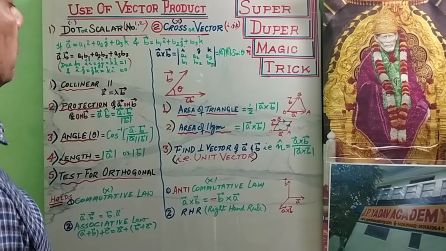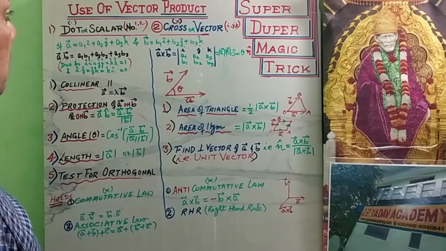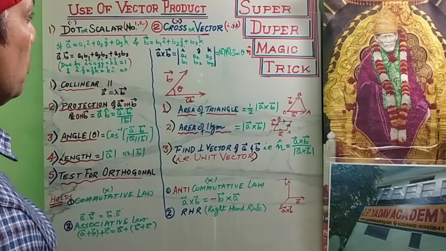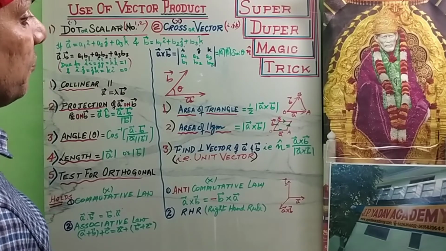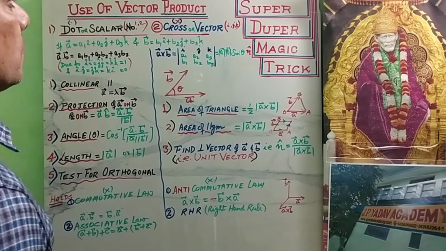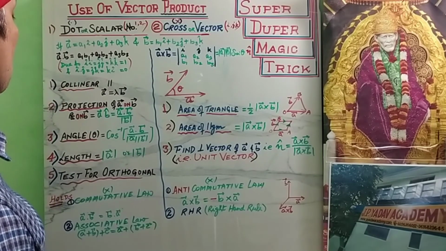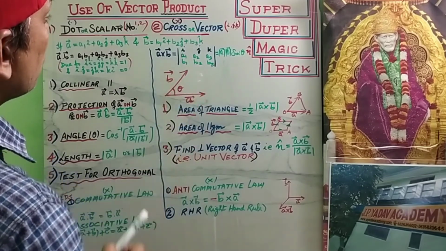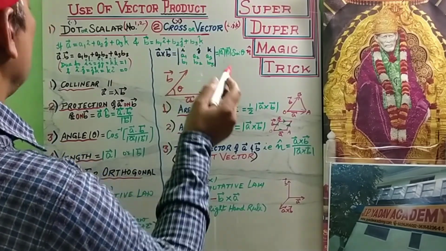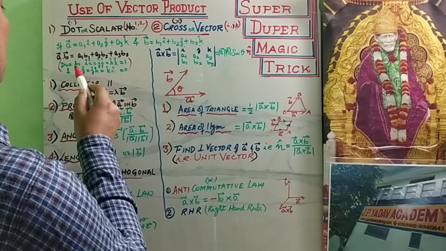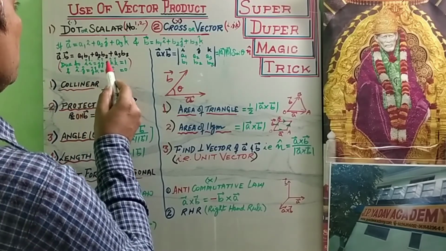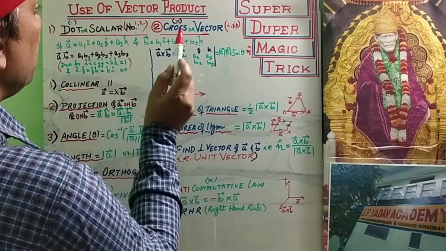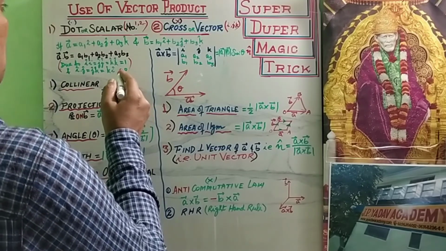How to calculate the value of dot product and cross product? Dot product is in number form, but cross product is in the form of i, j, k. If a equals a1 i plus a2 j plus a3 k and b equals b1 i plus b2 j plus b3 k, then in case of the dot product, a dot b equals a1 b1 plus a2 b2 plus a3 b3. This is our scalar quantity.